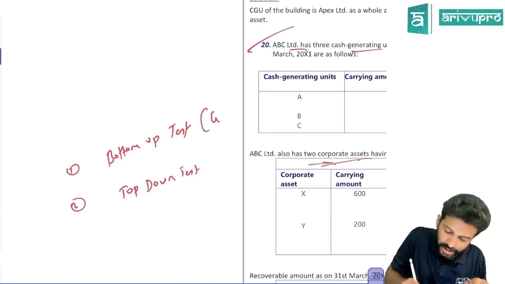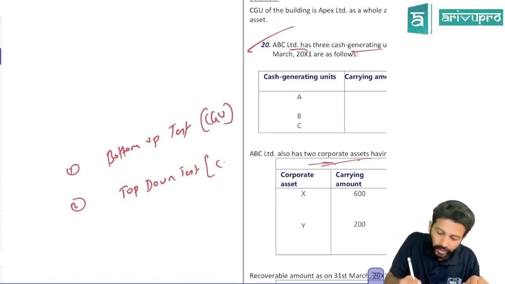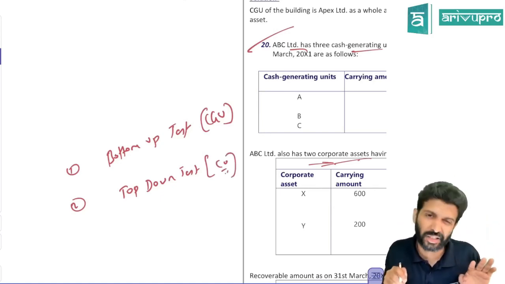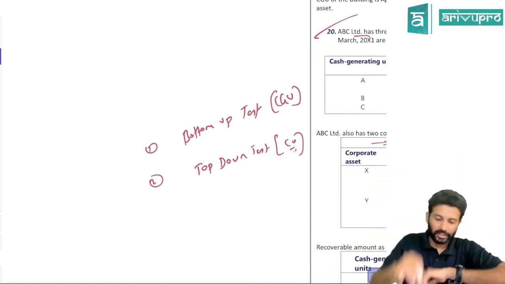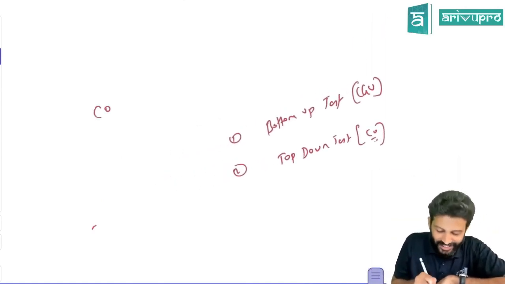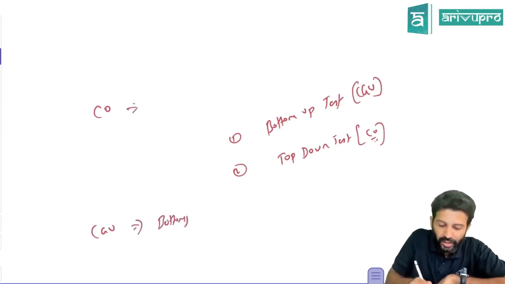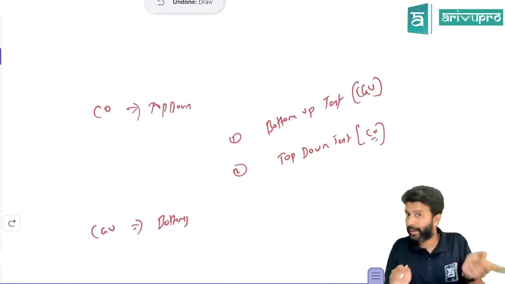Bottom-up test means you check at CGU level if any CGU is impaired. Top-down test means at overall company level, you check if the company is impaired as such. You can visualize it like this: bottom up, top down. The company is at the top, and the CGU is under the company only. So the CGU impairment test we call the bottom-up test, and the overall company test we call the top-down test. This terminology is used in AS 28.